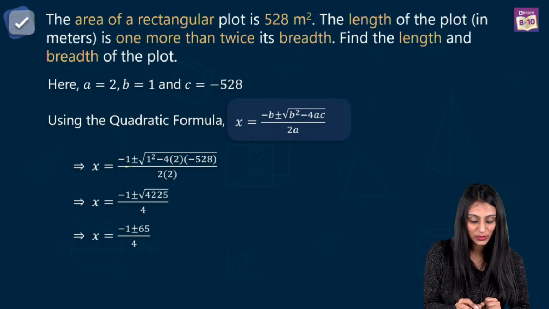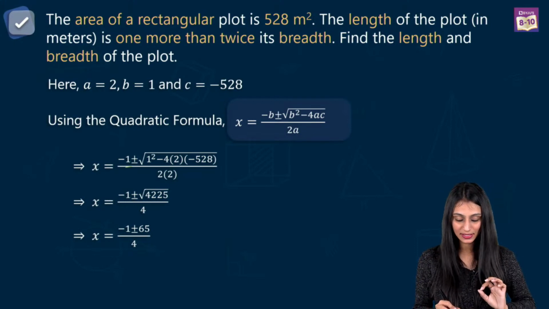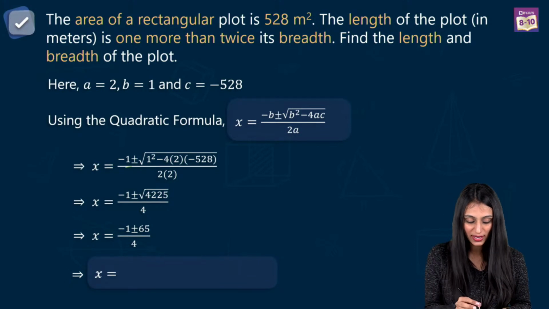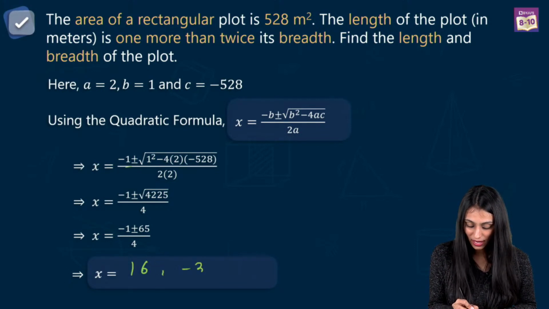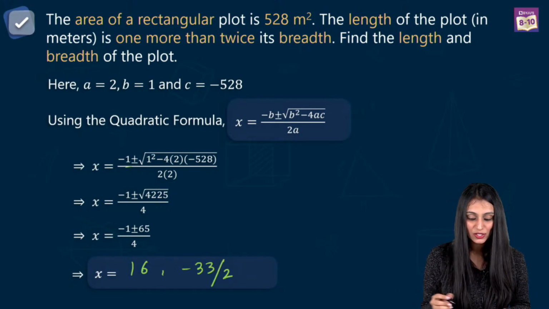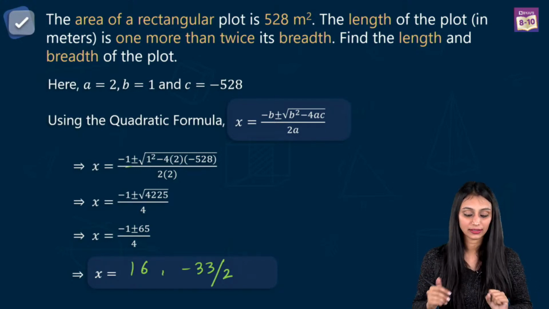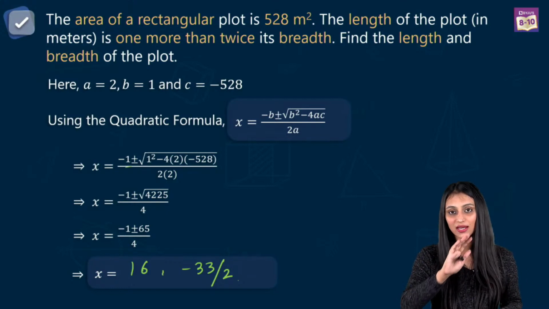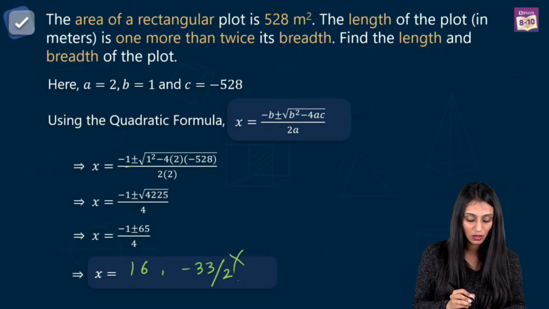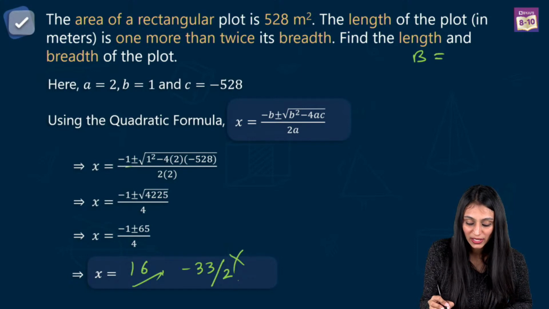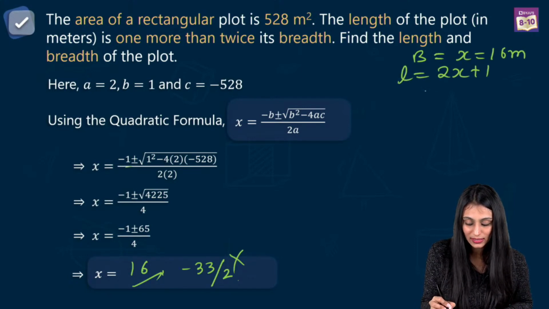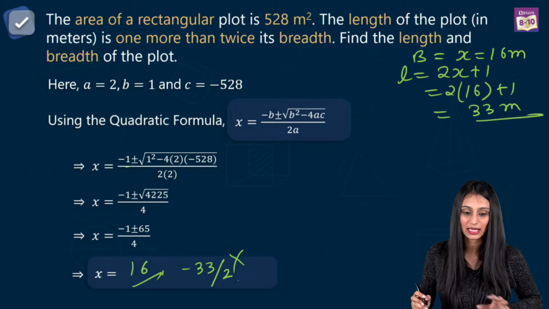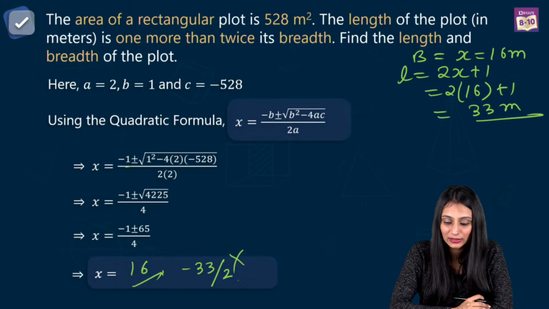All right. So on simplifying this, we get minus 1 plus minus square root of 4,225 by 4. So square root is 65, so minus 1 plus minus 65 by 4. The final value of x is going to be 16 and minus 33 by 2, right? So we needed the length and breadth over here, right? So we see that here, this is negative. Dimensions can never be negative. So this is not possible. 16 is the only value. So breadth over here was x, that's going to be 16 meters. Length was 2x plus 1. Let's substitute here. 2 times 16 plus 1, that's going to be 33 meters. Yes, Sukhjot, absolutely. 16 and 33.